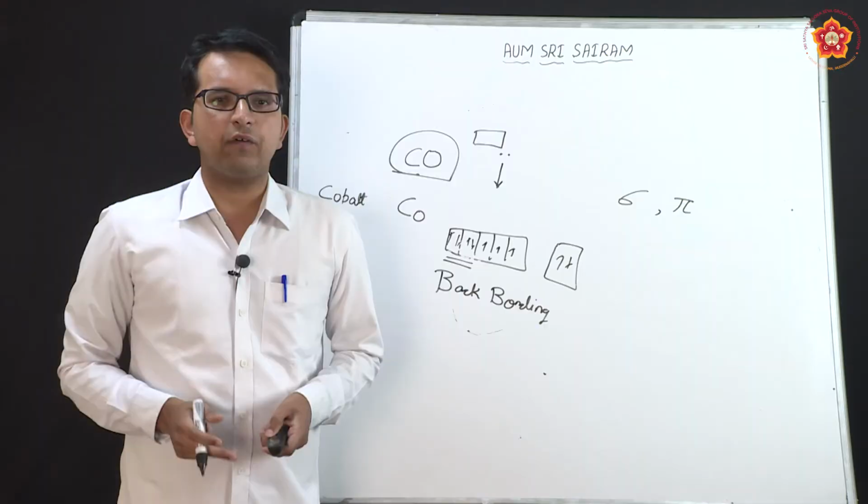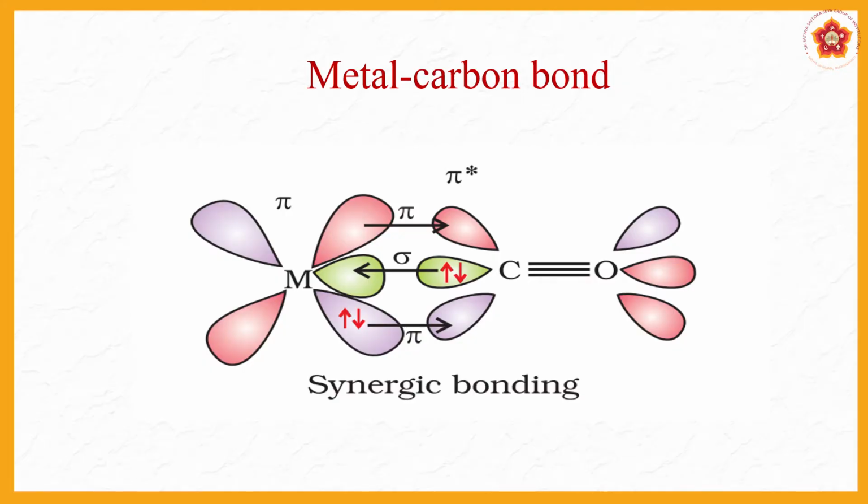So, let us see some of the other aspects in this case. This is a pictorial representation. As you are seeing, carbon monoxide is the ligand. The normal donation from the electrons of carbon monoxide is shown as sigma, the central one which you are able to see. The pi bonding is the reverse bonding, back bonding.